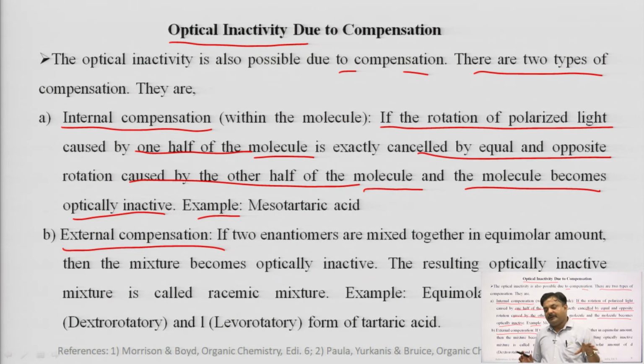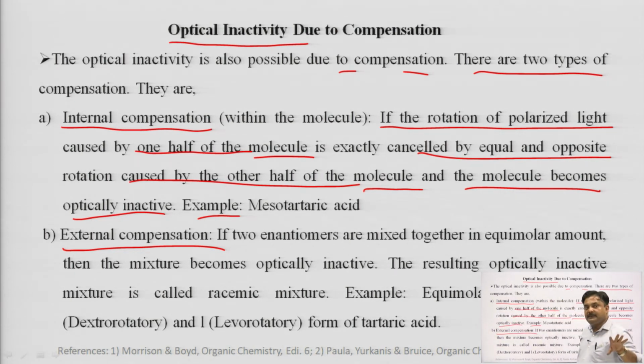So, we know about meso compounds. In meso tartaric acid, two chiral carbons are present. The rotation caused by one chiral carbon is exactly equal and opposite to the rotation caused by the other chiral carbon present in meso tartaric acid. So, that was the example of internal compensation.